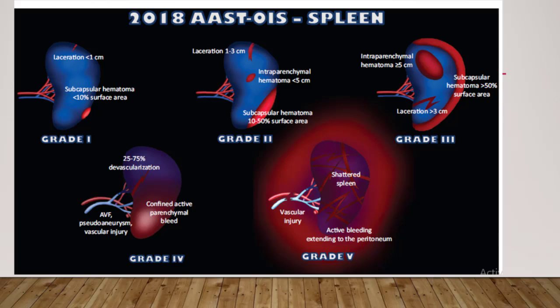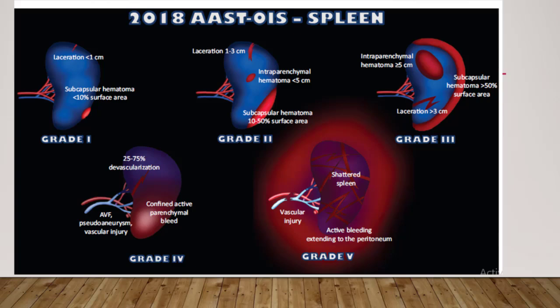The main changes, as we say, are the removal of trabecular vessel involvement and discontinuation of the term expanding, which was used in the previous staging. Here there is no expanding term for subcapsular and parenchymal hematoma. Grade 4 injury includes laceration involving segmental or hilar vessel, making devascularization of more than 25% of the spleen; any injury in presence of splenic vascular injury, AV fistula, pseudoaneurysm, or active bleeding. But here's the point, there is active bleeding contained within the capsule, not extending to the peritoneum.